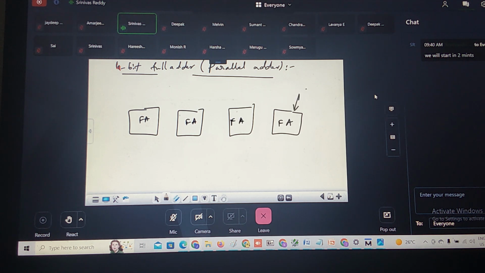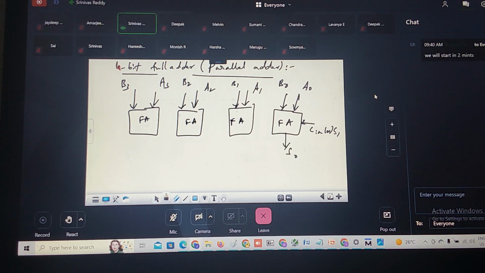So what are the inputs to this? Shall I take this as A0? Correct. A0, A1, A2, A3 are the minuend. B0, B1, B2, B3 are the subtrahend. And then this is a full adder. How many inputs will be there? 3 inputs. So this input is coming from the previous stage, C in, or I can write C minus 1. What is the output? Sum.